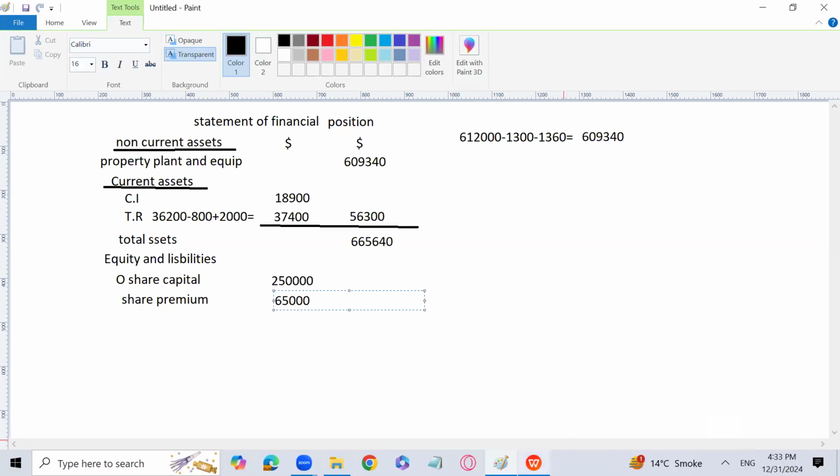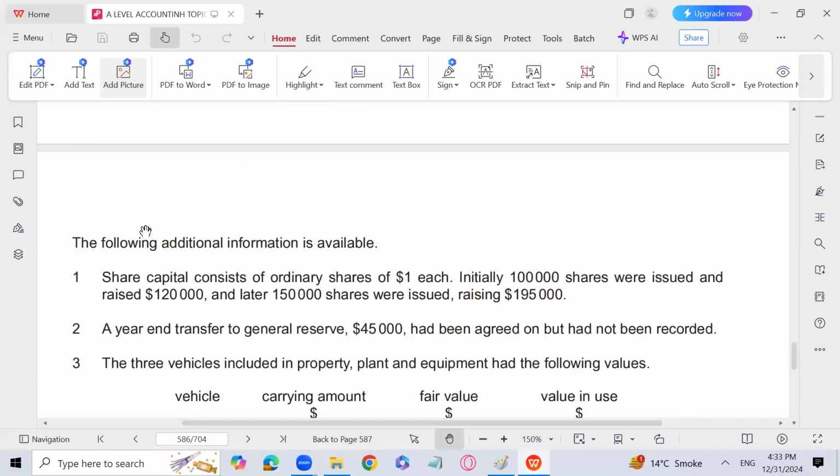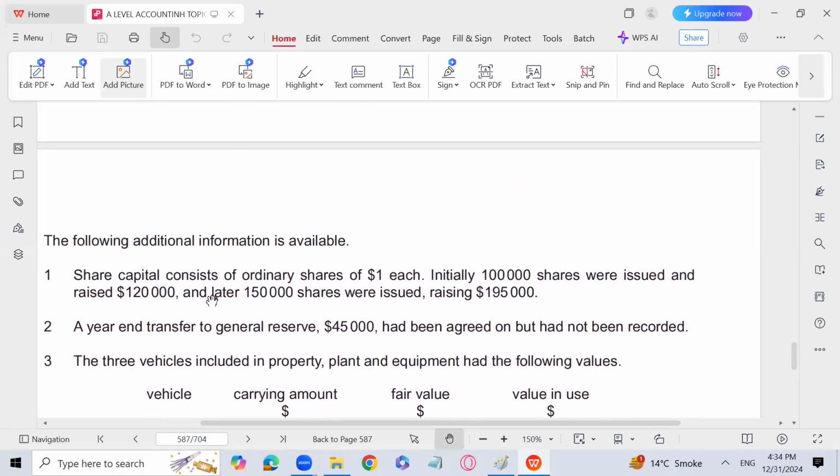Let's check it out again. In point number 1, share capital consists of ordinary shares of $1 each. 1 lakh shares we have issued and 1,50,000. So 2,50,000 is the amount of share capital. But we have raised 3,15,000. 315 minus 2,50,000, 65,000 is going to be the amount of share premium.